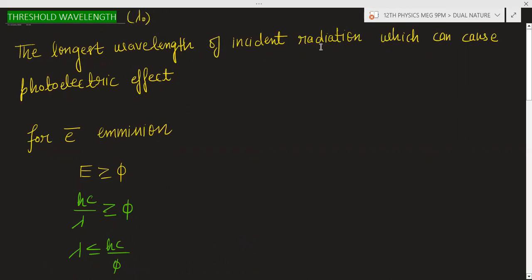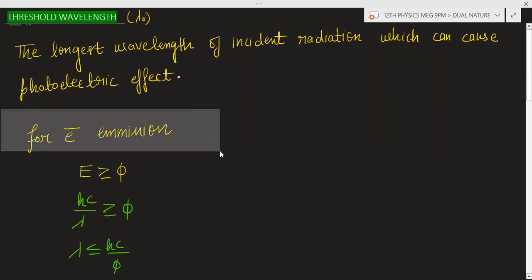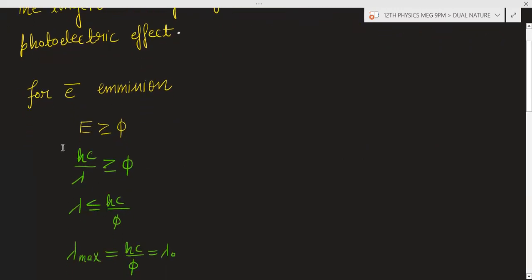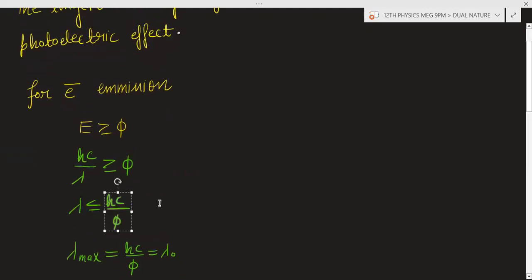So the longest wavelength of incident radiation which can cause photoelectric effect. Now we know that for electron emission, the energy provided must be greater than or equal to the work function of the metal surface, and E can be written as hc by lambda, which is greater than or equal to the work function of the metal surface. From this equation you can find lambda. So lambda is either less than this value or equal to this value.